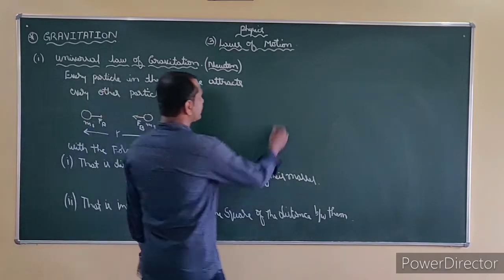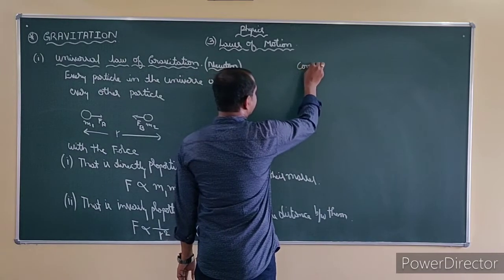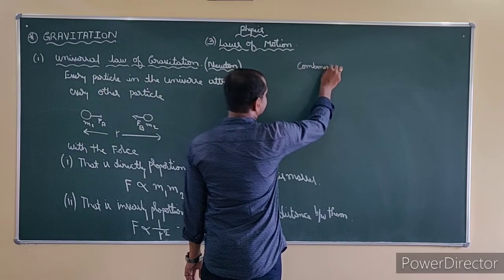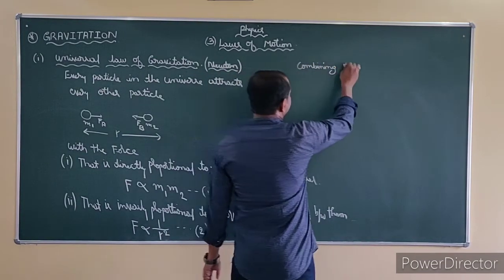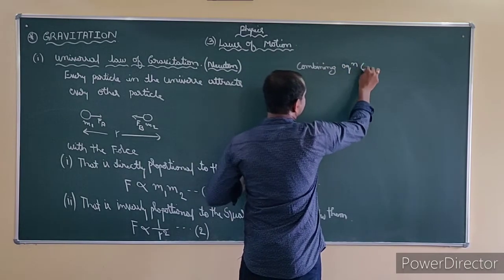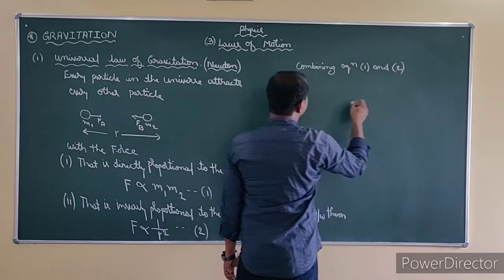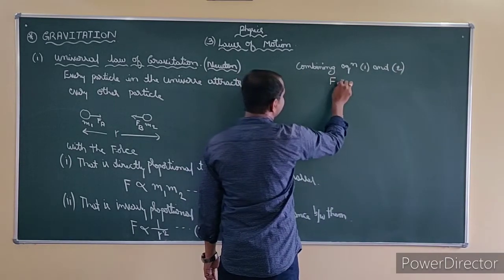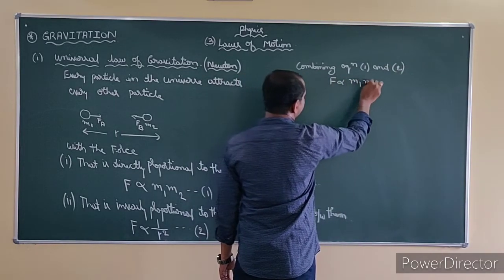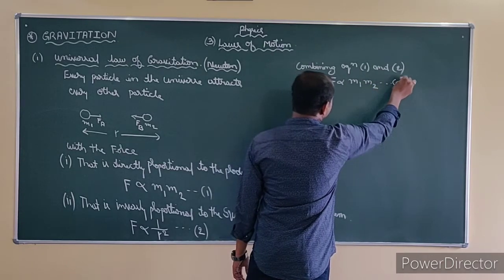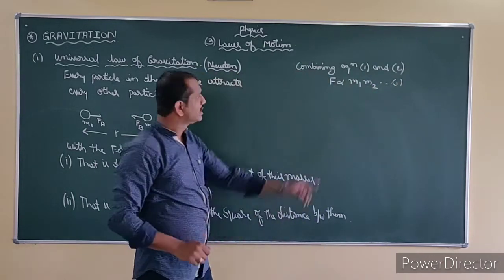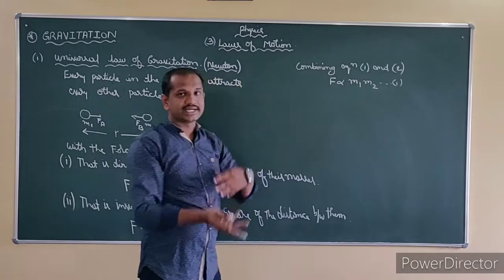So by combining equation 1 and 2, what do I have? Equation 1 is F directly proportional to M1 M2. This is equation 1. Combining equation 1 and 2 you can write directly after that.